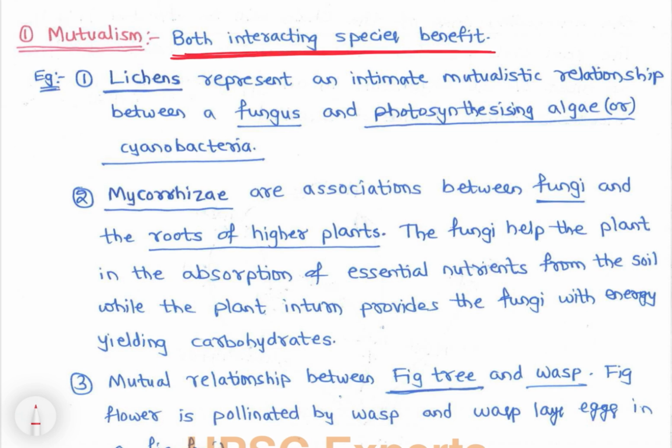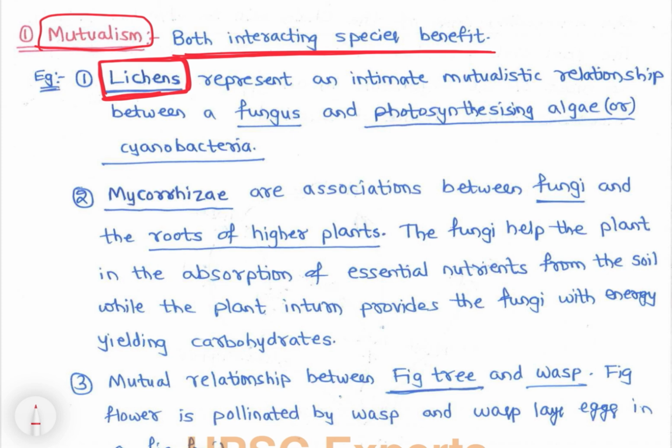First example is lichen. We will be discussing lichens in a separate topic, and there I will be showing you a video of the lichens also. Now first understand mutualism.